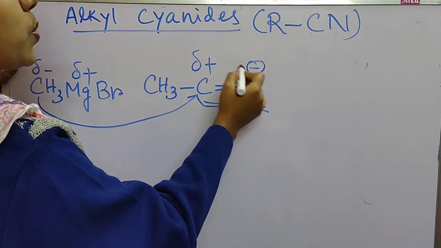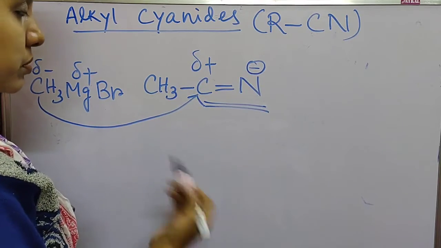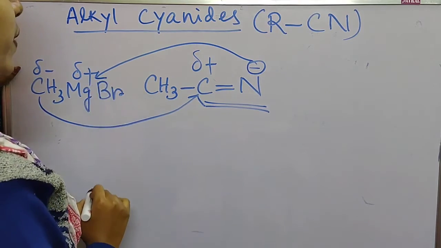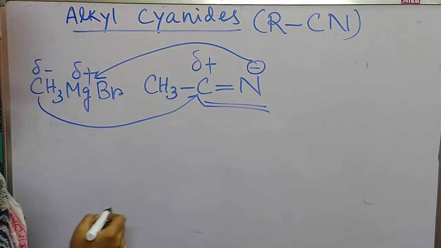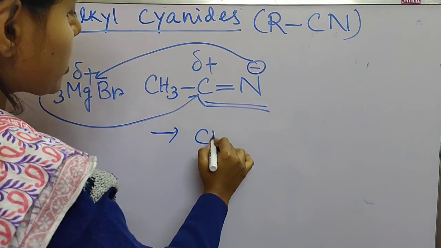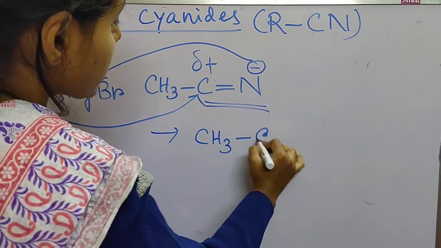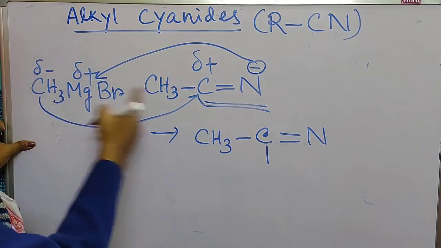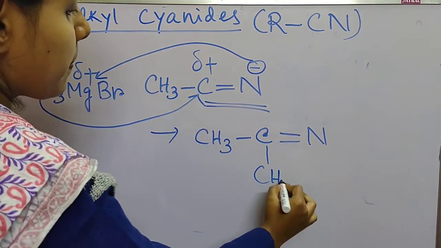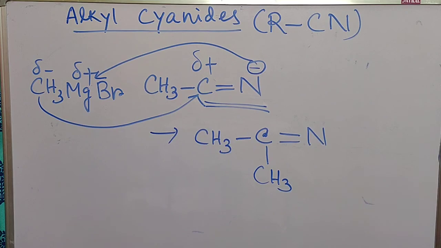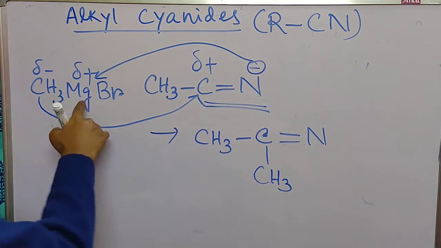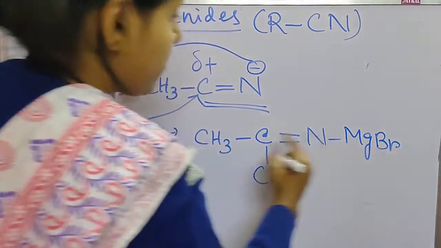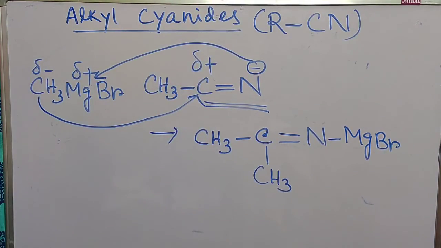And this nitrogen will combine with the positively charged magnesium. So what will be the product here? CH3 single bond carbon, double bond nitrogen. This CH3 will come here, and this MgBr will be joined at this place. So this compound we get first.